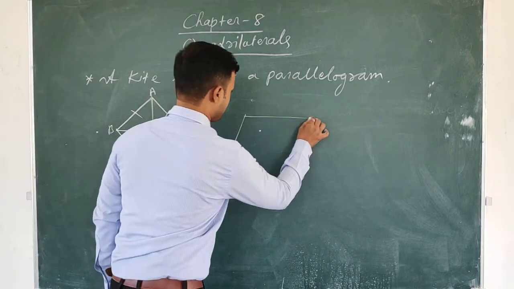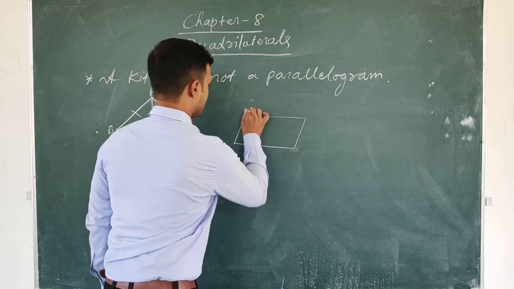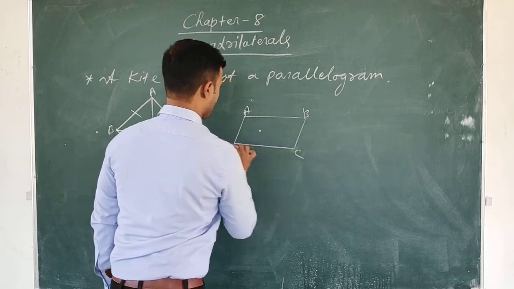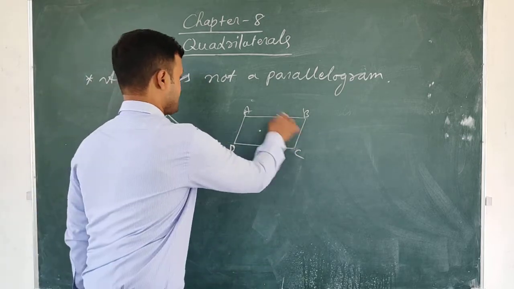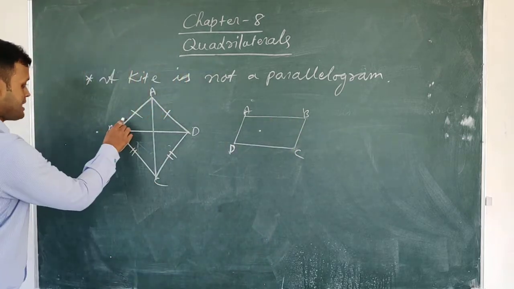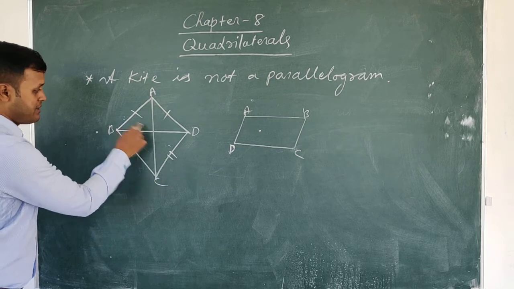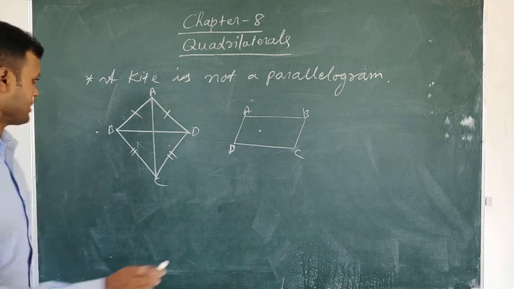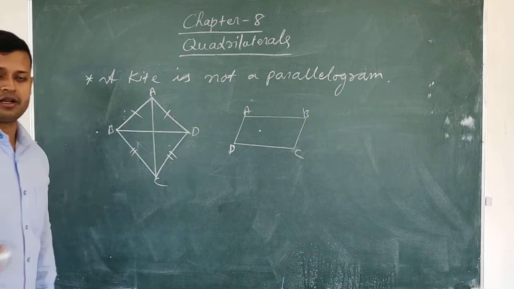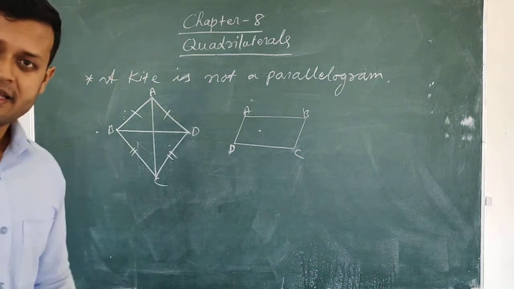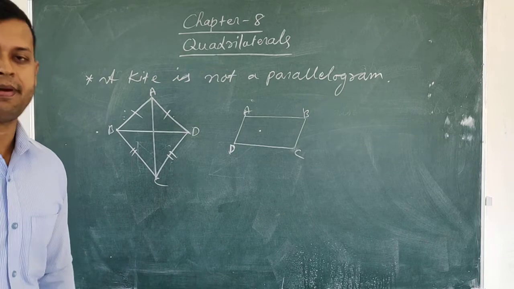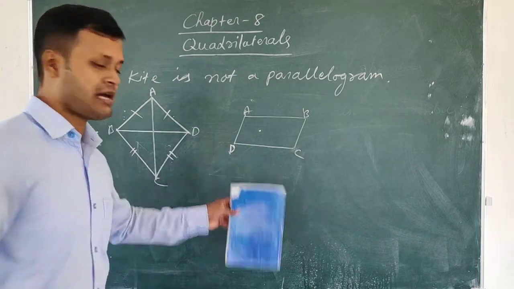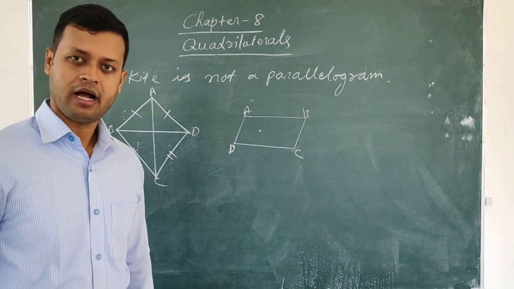Suppose a parallelogram ABCD is there. So what is the main property of a parallelogram, students? The opposite sides must be parallel and equal. Here, in a kite, opposite sides are not equal, and the opposite sides are also not parallel. So a kite can never be a parallelogram. Understood?